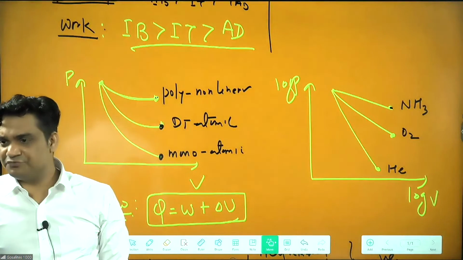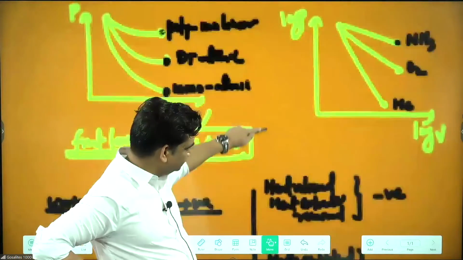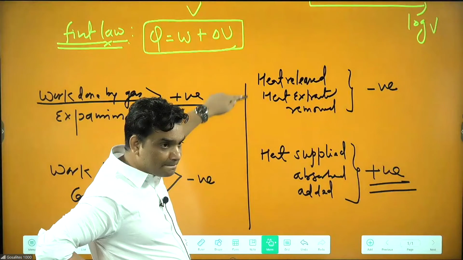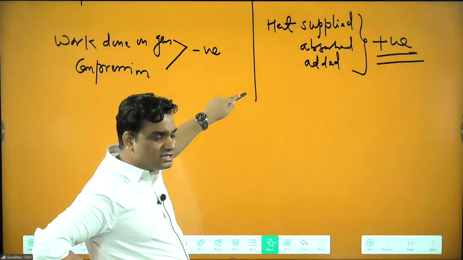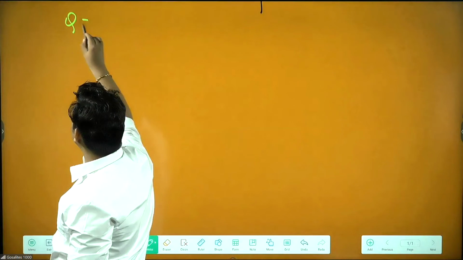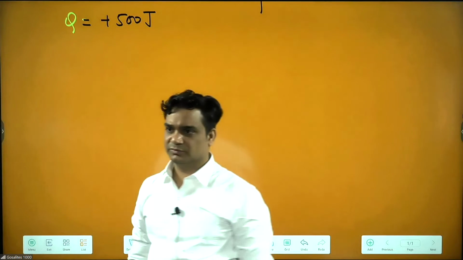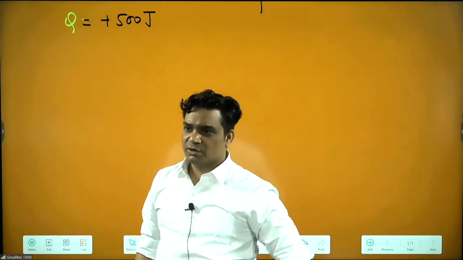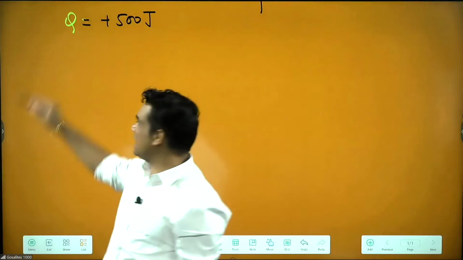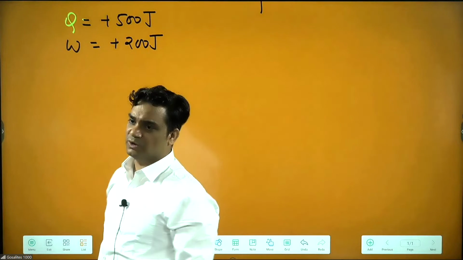Now I'm going for some questions on the first law. First question: 500 joule heat is supplied to the gas. Then will you take Q positive or negative? If supplied to the gas, we take positive. Gas performs 200 joule work, so gas performs means it should be positive 200 joule.